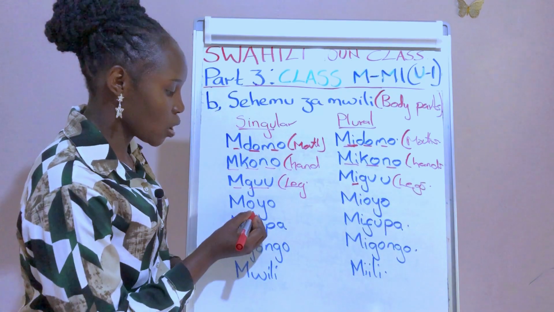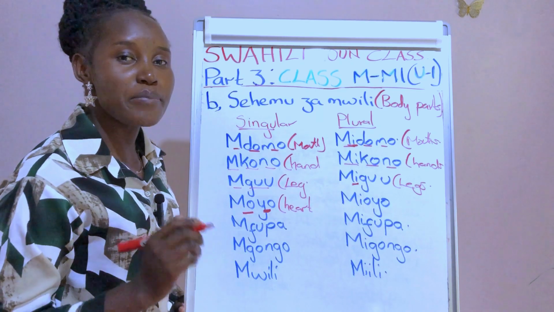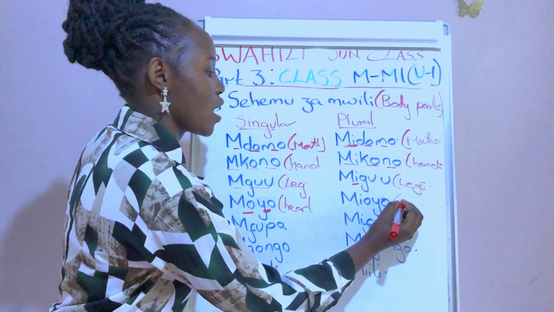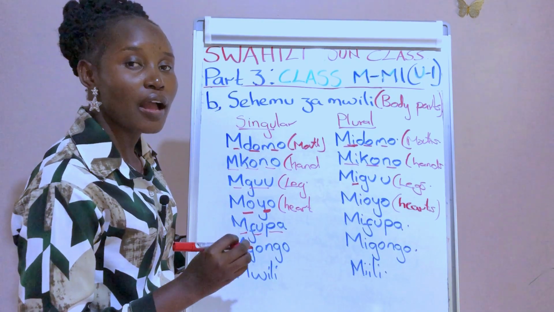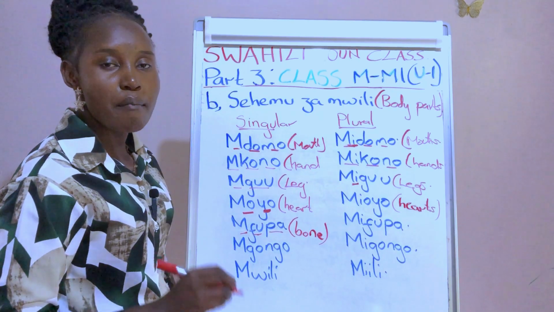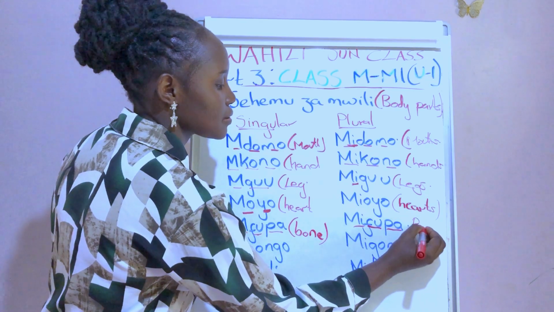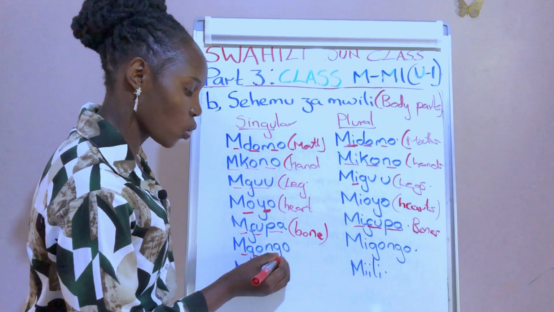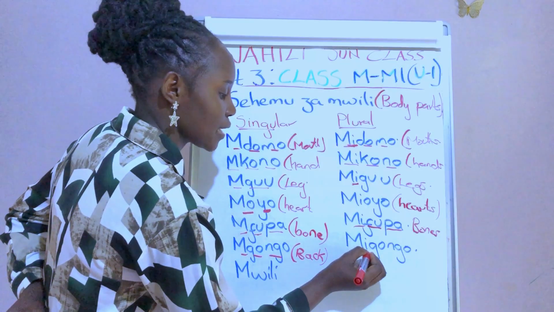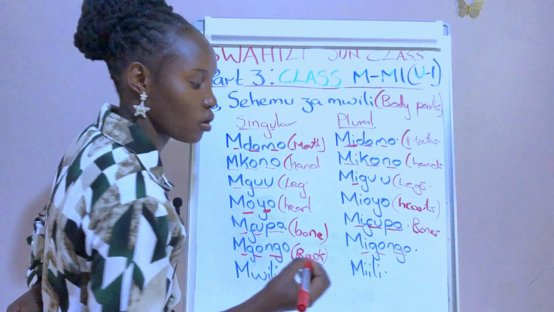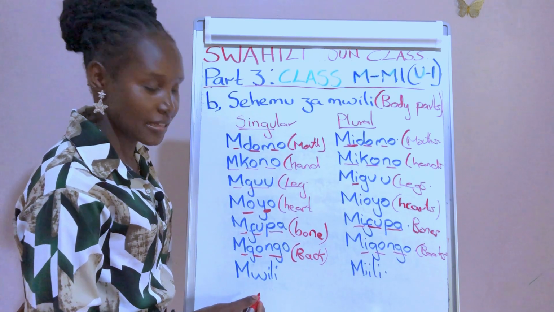Then we have moyo, heart. We say in plural mioyo, mioyo for hearts. Next we have mfupa, a bone. Then in plural we say mifupa, mifupa for bones. We have mgongo, mgongo for back. In plural we say migongo, migongo for backs. A body in Swahili we say mwili, a body.